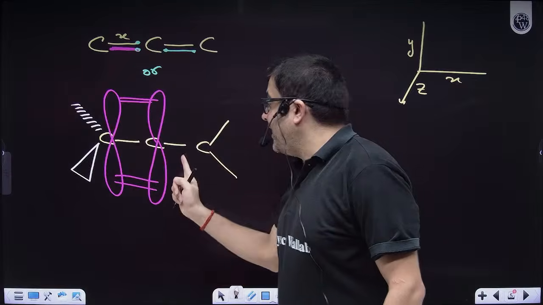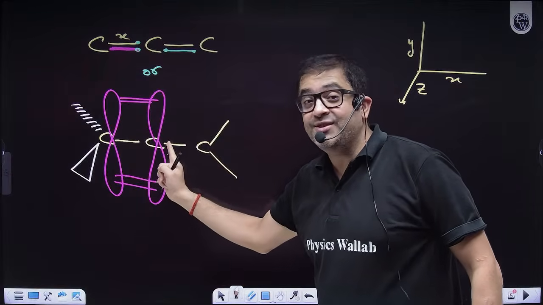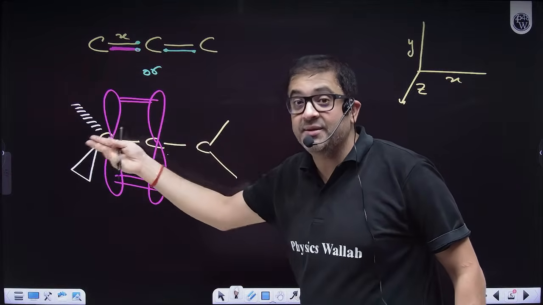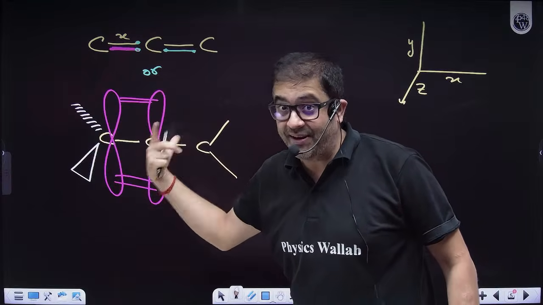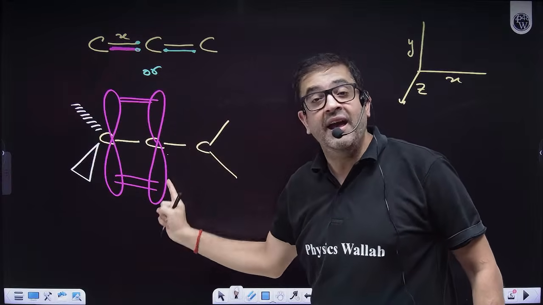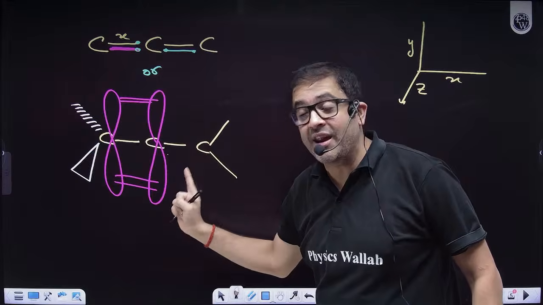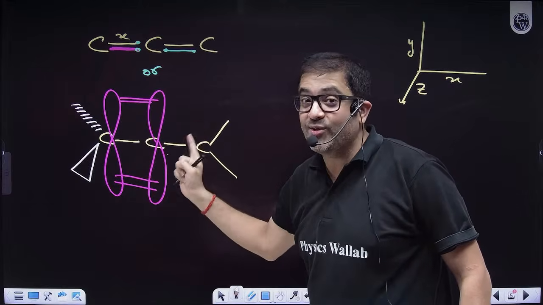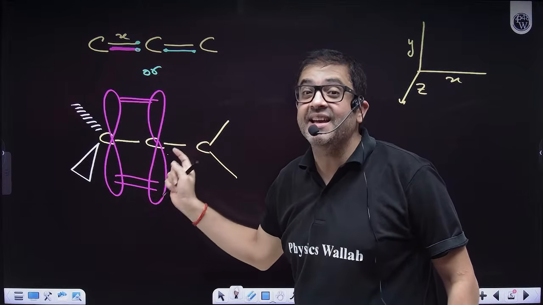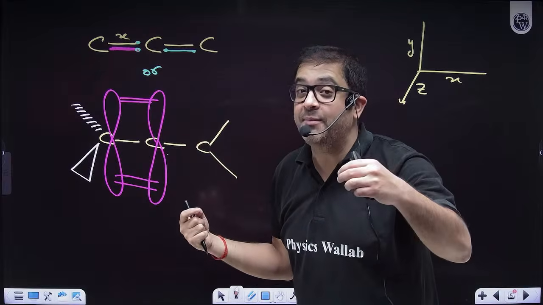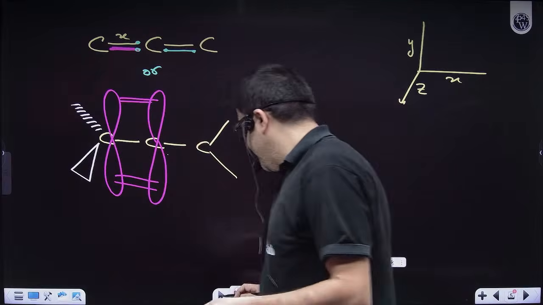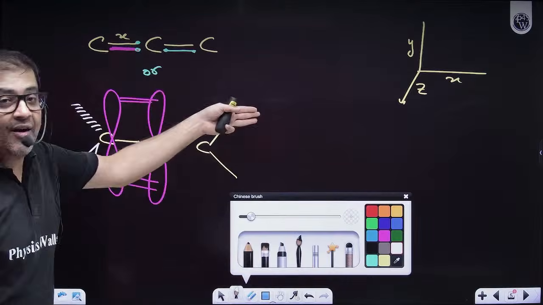Now, this carbon has utilized the x-axis, the 2px, for hybridization. The 2py is unhybridized, but the electron has participated in bonding. So it will only have its unpaired electron in the unhybridized 2pz orbital. So the z-axis you have taken up, down.